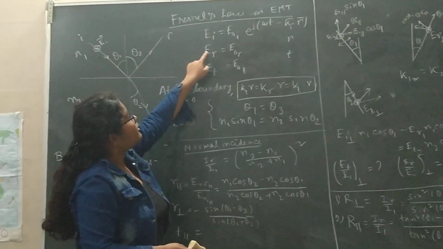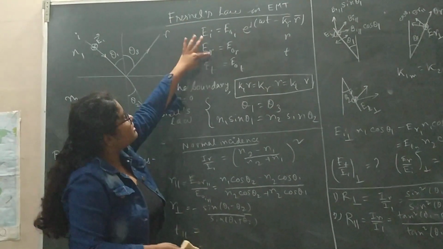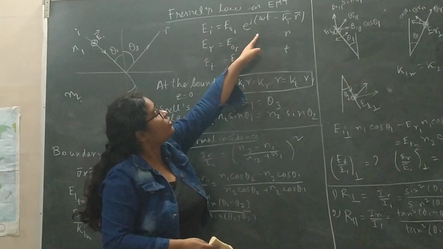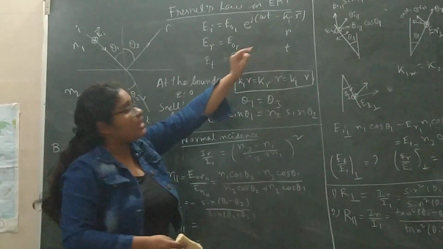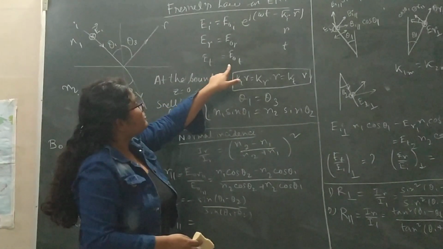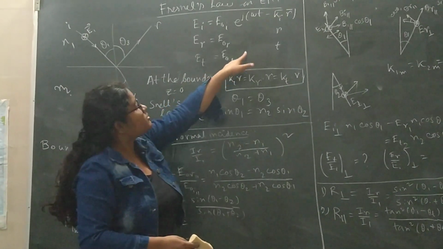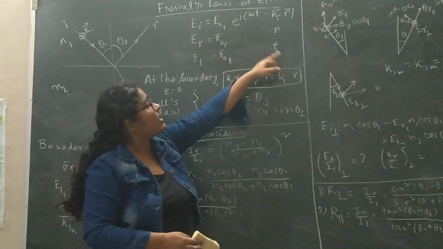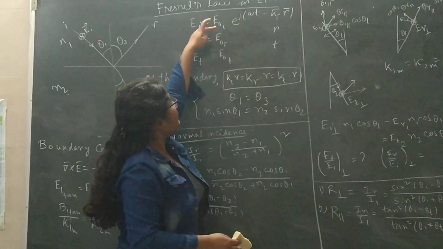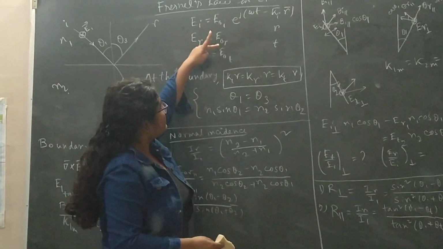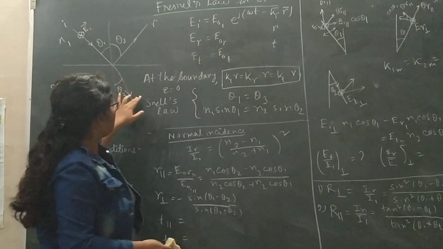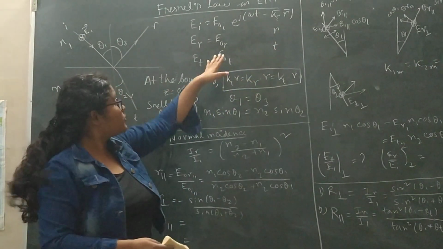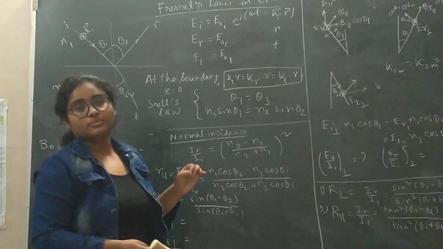For reflected light we replace i with r, so Er equals E0r exponential j(ωt − kr·r), and Et equals E0t exponential j(ωt − kt·r). So we have E0i, E0r and E0t for the incident, reflected and transmitted cases, and similarly the components ki, kr and kt.